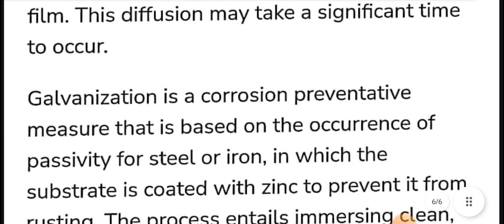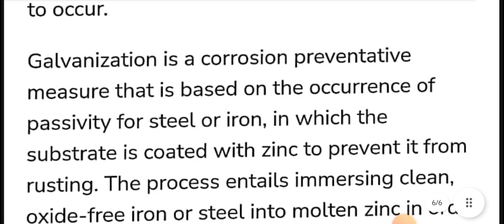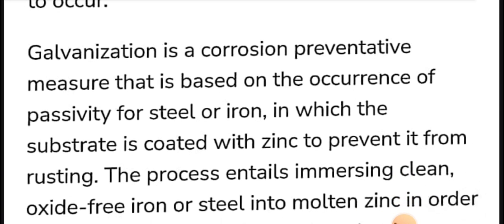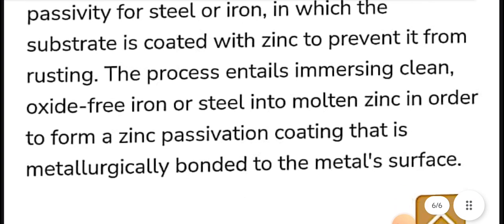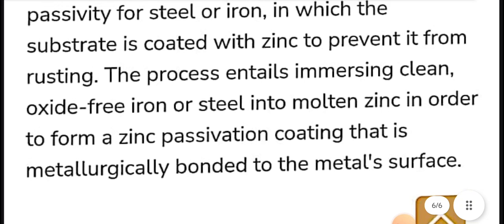Galvanization is a corrosion preventative measure that is based on the passivity of steel or iron, in which the substrate is coated with zinc to prevent it from rusting. The process entails immersing clean, oxide-free iron or steel into molten zinc in order to form a zinc passivation coating that is metallurgically bonded to the metal surface.